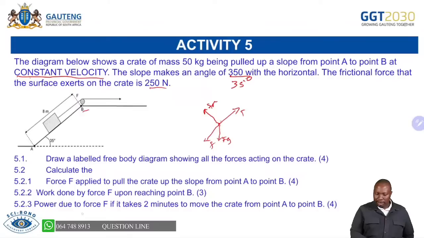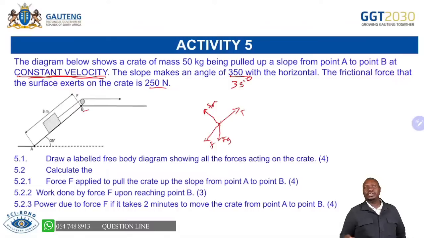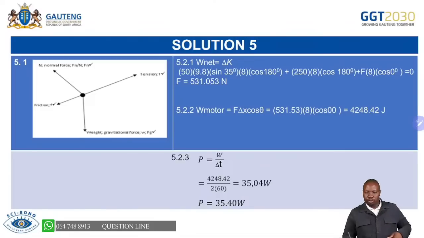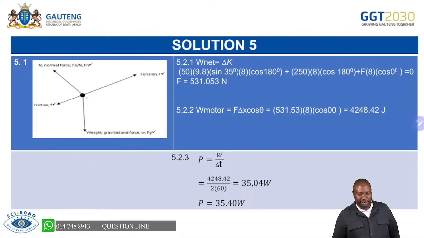Remember, power due to the frictional force. Remember, constant velocity. I think it reminds you of something about power. You say, oh, FV. Under constant velocity, power is FV. So that information comes in handy because you're going to utilize it. I hope you will be able to utilize all those skills, do your calculations, and draw the free body diagram as I've done.